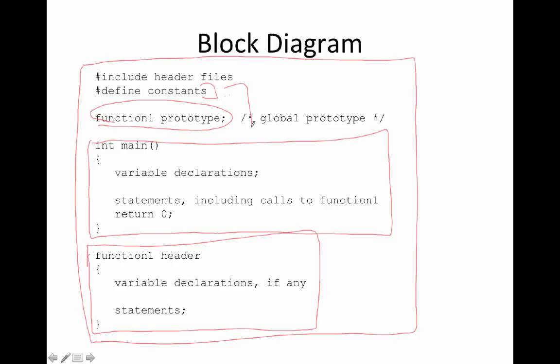So anything that's defined up here before main, those are global. Anything that is defined or declared within a function is local. So if I have variable declarations inside of the main function, then they're only known within the main function. Function 1, same thing. If I have variable declarations inside function 1, then they're only known to this function. Now, I can call function 1 from the main function because I made this prototype global, so I can call function 1 from anywhere.